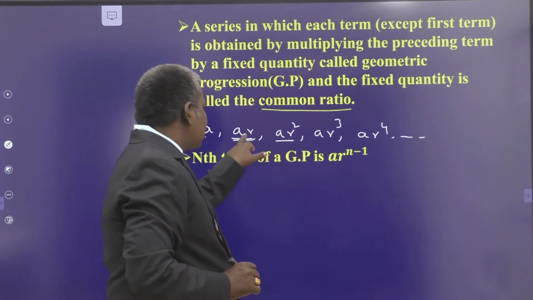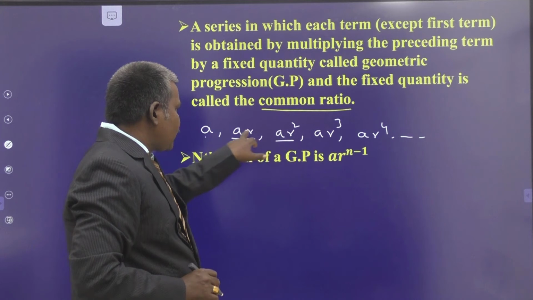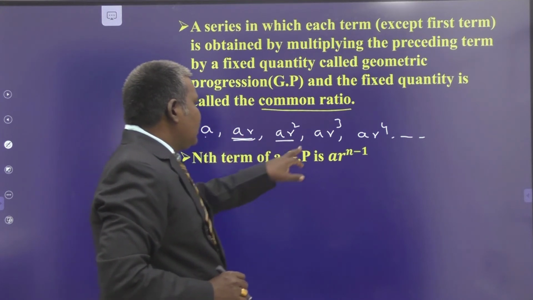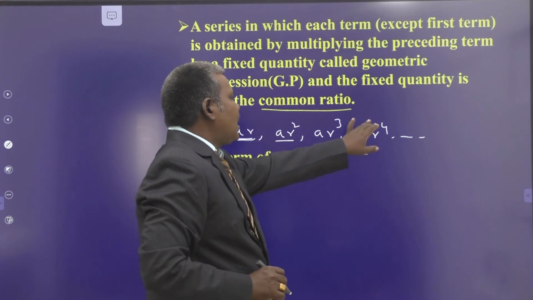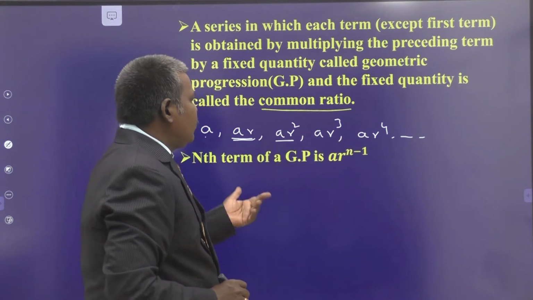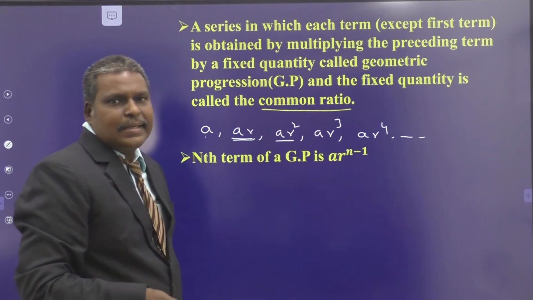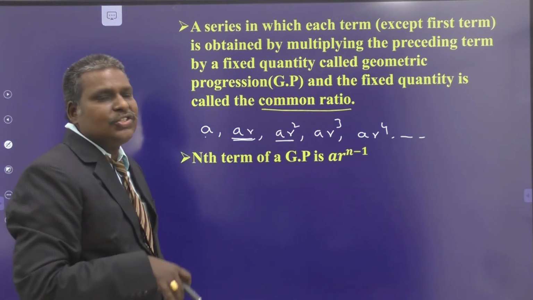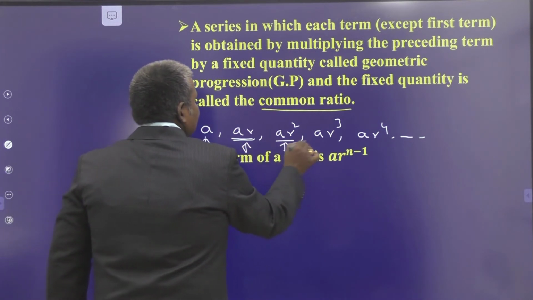Or divide ar by a, we obtain r. Divide ar square by ar, we obtain again r. Divide ar cube by ar square, again you get r. ar power 4 by ar cube, again you get r. So this sequence or its corresponding series terms are in geometric progression.